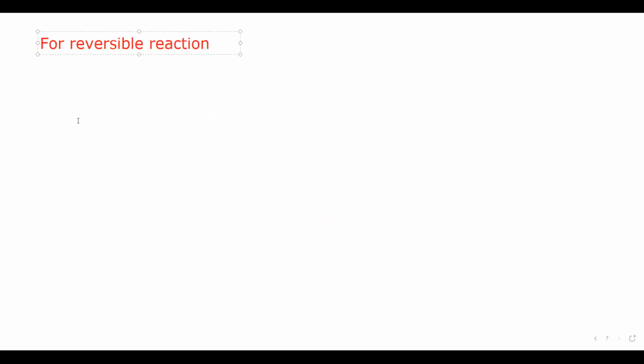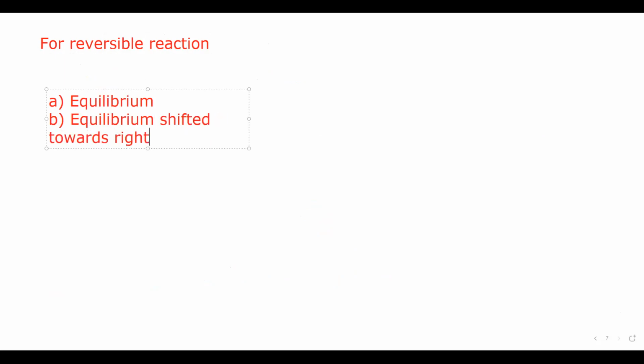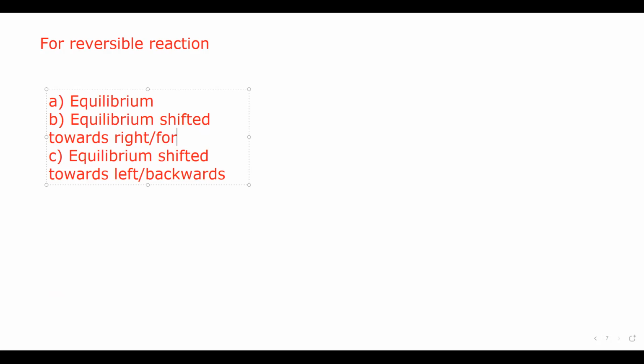So for a reversible reaction, what are the possibilities we have? Number one, it might be in equilibrium. Number two, it might be equilibrium shifted towards right, or number three, it might be equilibrium shifted towards left, or we can say backward, and if equilibrium is shifted towards right, we will say forward.